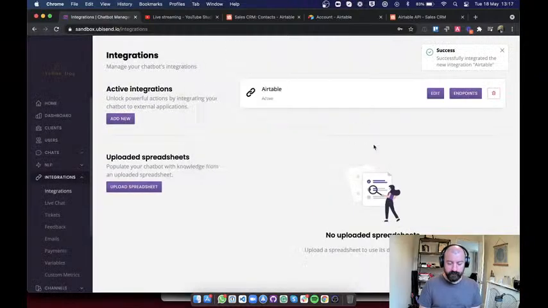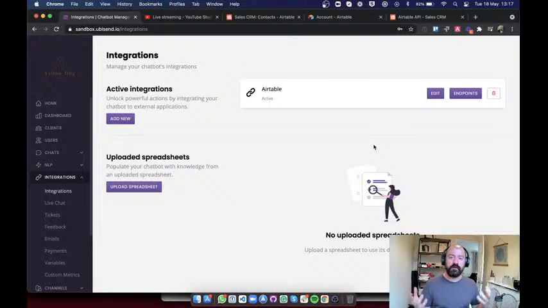I do not want to save that. All right, so what did I do here? I've basically done 50% of the integration. I've done the connection between the ubisend platform and Airtable. And this is really good. This means that we've created this API connection. Both platforms can now talk to each other.